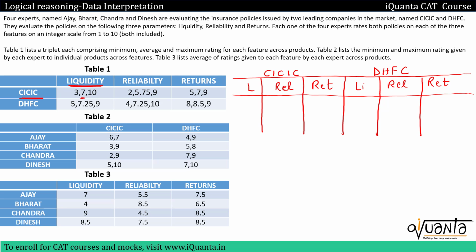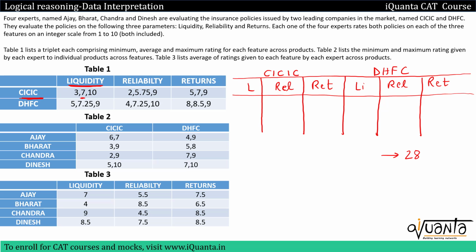and we are talking about CICIC company. There are 4 experts, and their average rating is 7. So what should be the sum of the ratings given to liquidity by all 4 experts? It should be 28 because there are 4 experts. So 28 should be the sum of all the ratings given by all 4 experts to liquidity. And this is for CICIC.